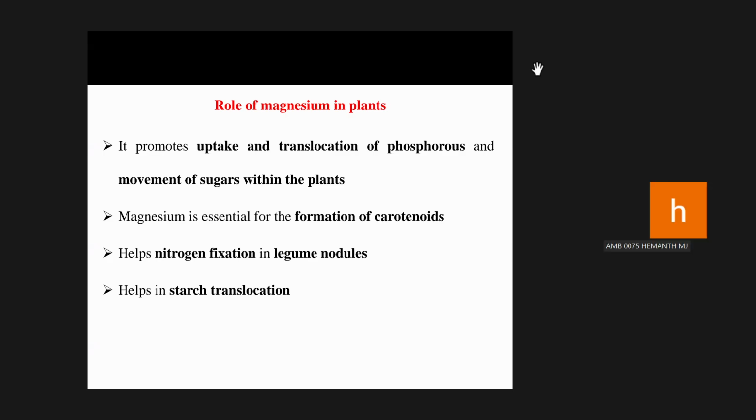Very good. Then in the formation of mitotic spindle fibers and maintenance of chromosome structure, it will help, sir. Very good. Then permeability and cell membrane structure, it will maintain, sir. Very good. Then translocation of carbohydrates, it will enhance, sir. Very good. Very good, Hemant.